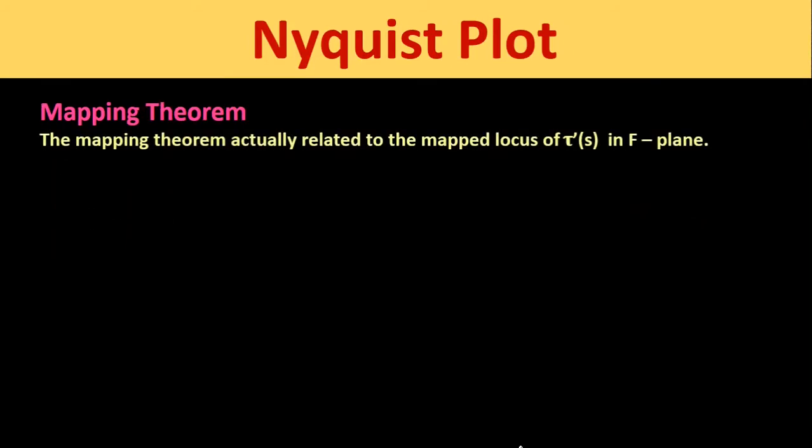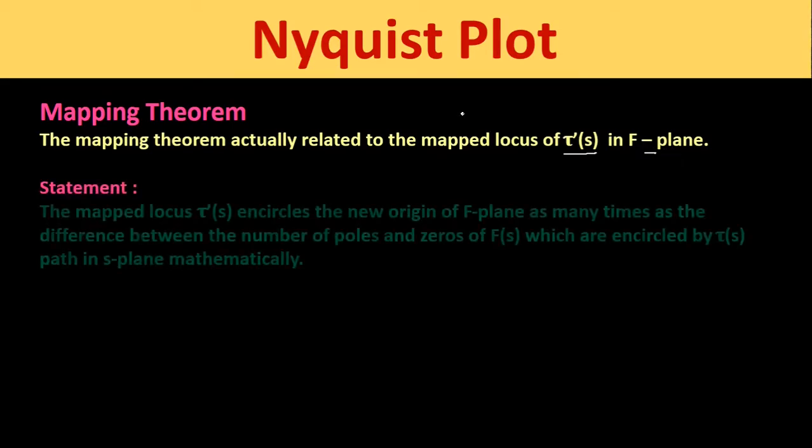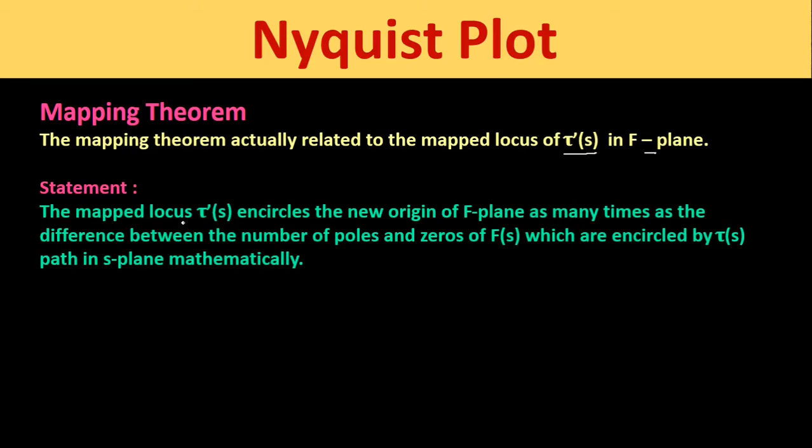So the mapping theorem is actually related to the mapped locus of tau dash of s path in the F plane. That means in the mapping theorem we will map the new path, that is tau dash of s path, in a new plane, that is F plane. So for this we will see the statement of the mapping theorem. The mapping theorem states that the mapped locus tau dash of s encircles the new origin of F plane as many times as the difference between the number of poles and zeros of f of s which are encircled by tau of s path in s plane.